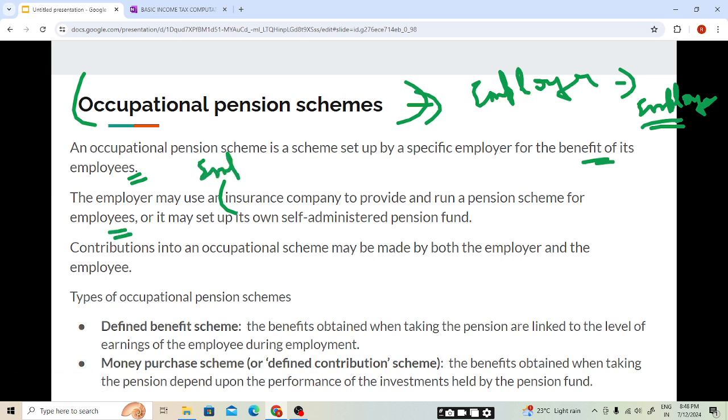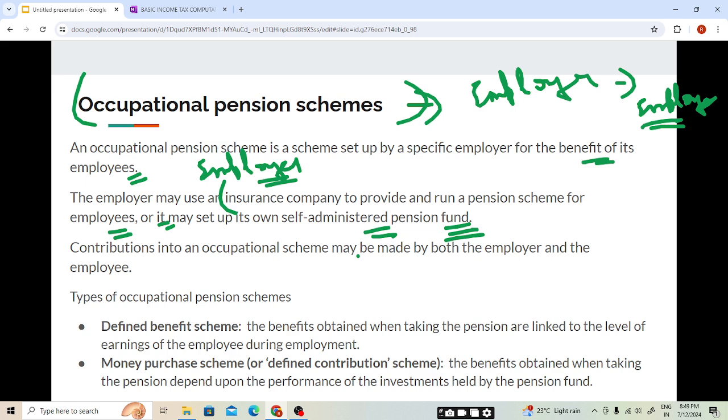If the employer is not able to manage the pension scheme himself, he can tie up with an insurance company so that the insurance company manages everything for all the employees. Or it may set up its own administered pension fund.